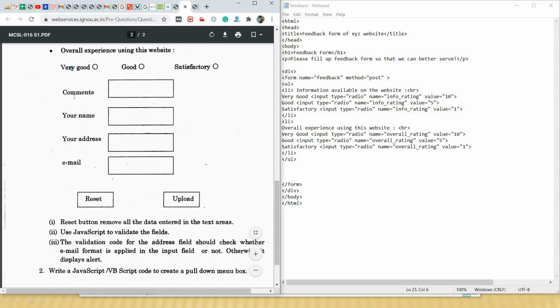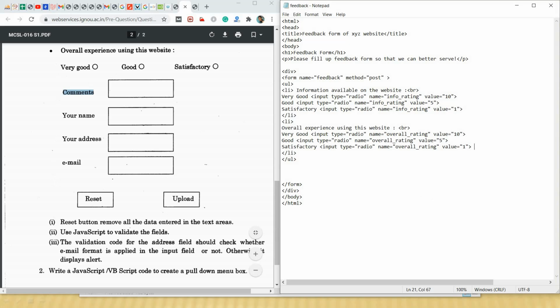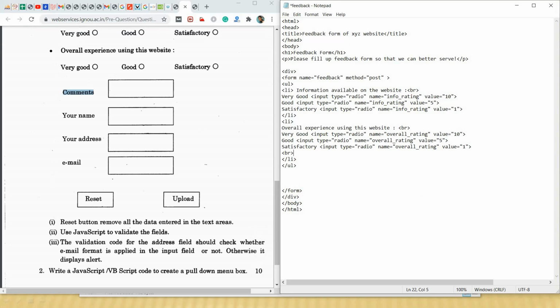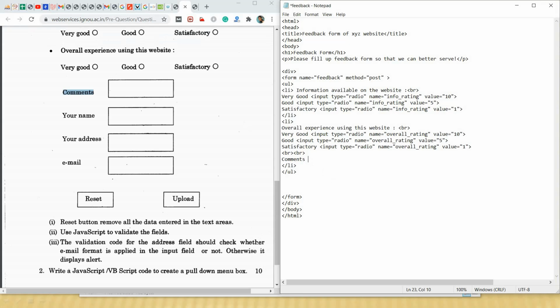Now we have to include comments. For this I will write inside the li itself, to maintain the indentation. We will include two br tags so that a two line space comes. Now comments, we have written this. Next, this is actually a text area, so we will include the textarea tag.